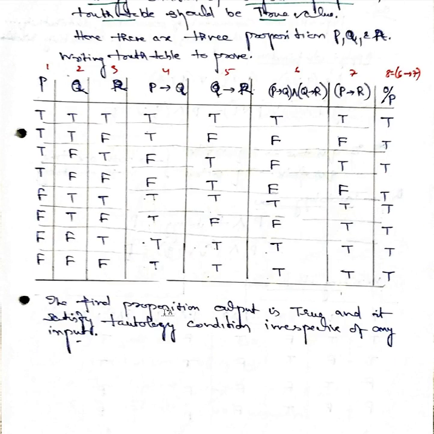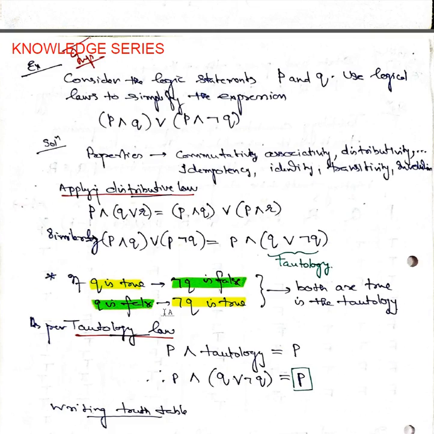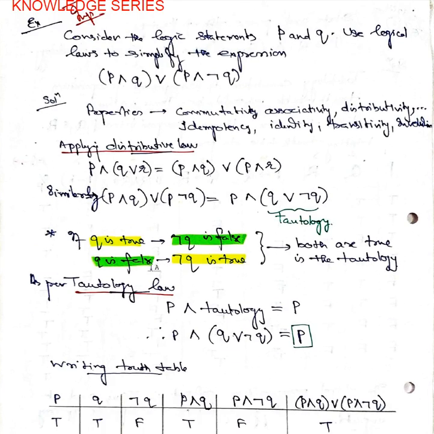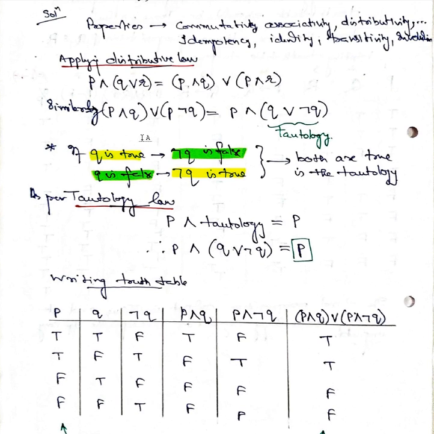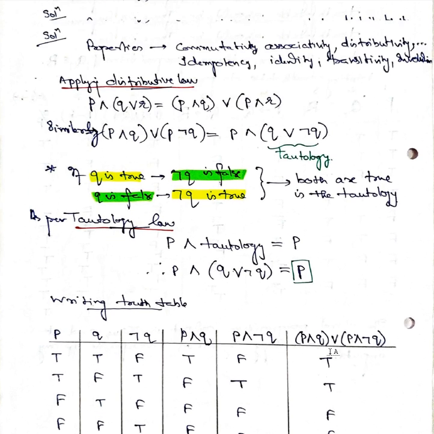Now finally we will see one more point of discussion. Consider logical statements P and Q, and use a logical law to simplify P conjunction Q, disjunction P conjunction negation of Q. Now you are going to apply this and find out how it reflects, whether it is a tautology or not.